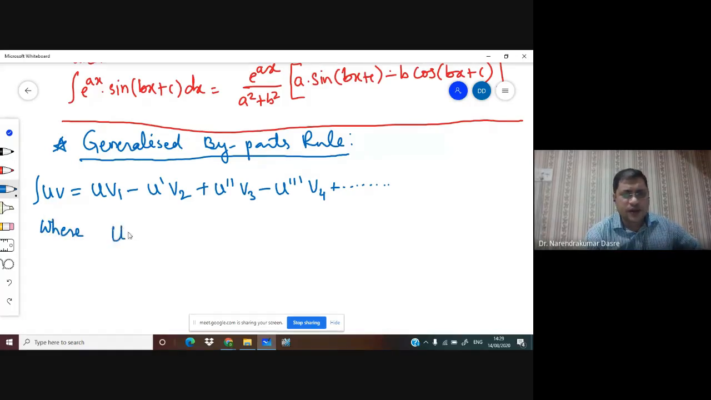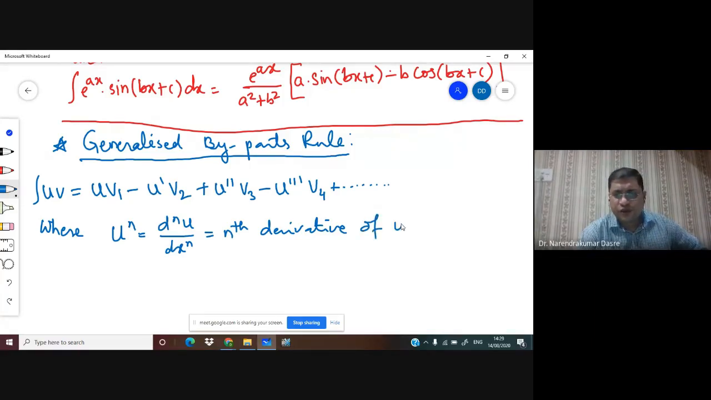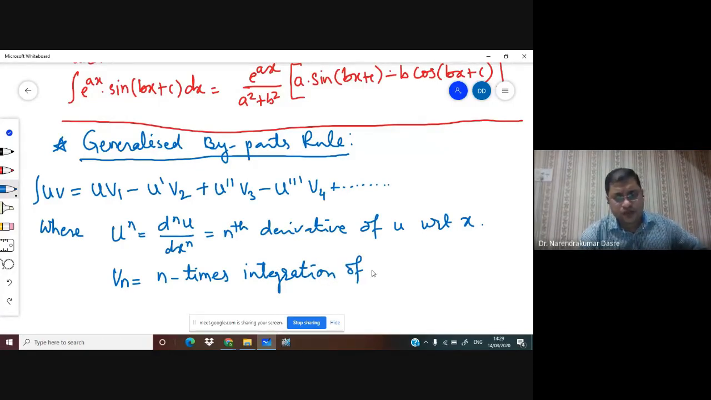So where we have un is equal to dnu by dx raised to n. So this is actually the nth derivative of u with respect to x, where we are considering x as the variable of integration, whereas vn is equal to n times the integration of v with respect to x.